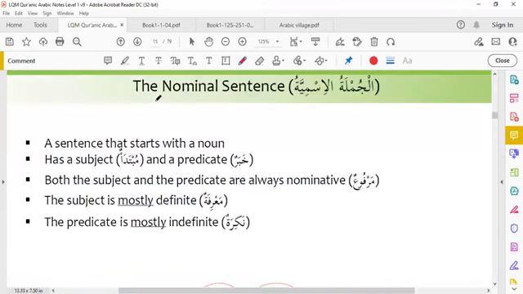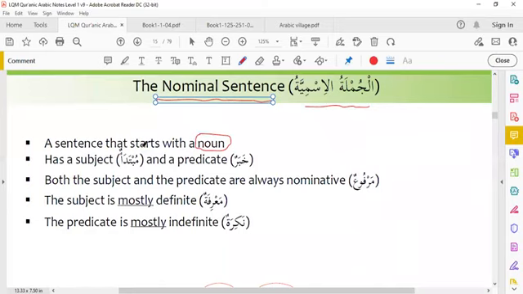The second thing, we will learn nominative sentences. In Arabic, how we define the nominative sentences. Al-jumla tul ismiya, nominative sentences.